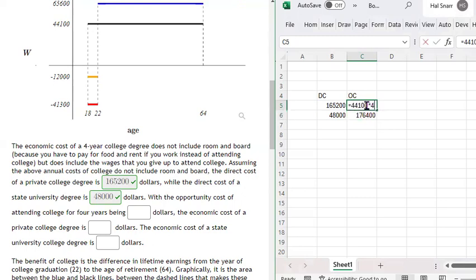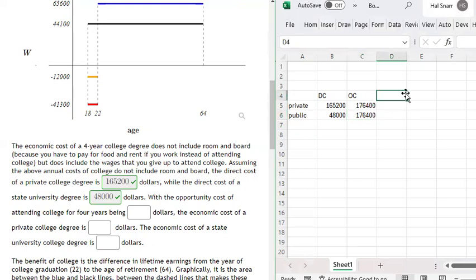So in either case, going to a private college or a public university, right? The person is foregoing earning $44,100 per year for a total of $176,400 for 4 years, right?